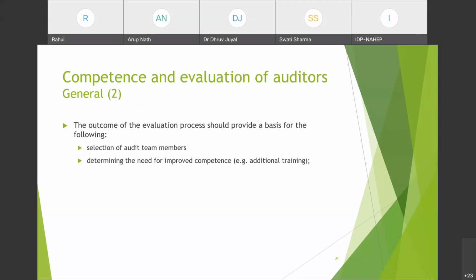The outcome of the evaluation process should provide a basis for the following. Why is the evaluation process important? Because through it we will find out the following things. Selection of audit team members. We can select the audit team depending on the evaluation of the auditor, कि कौन सा auditor कौन सा department audit कर सकता है. Auditor internal auditor बन सकता है या नहीं बन सकता है. We will find out only through the evaluation procedures.